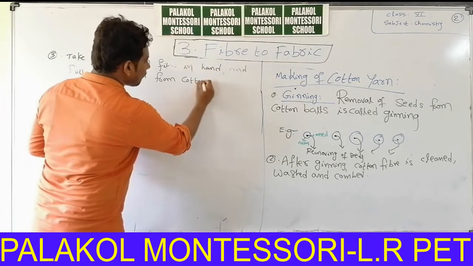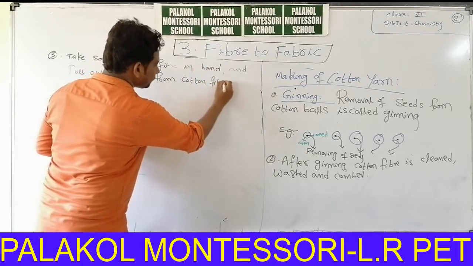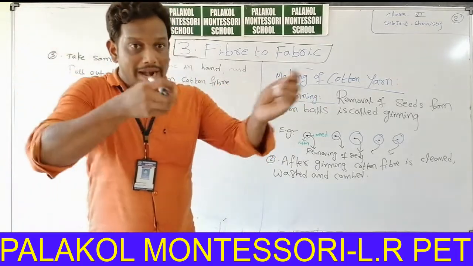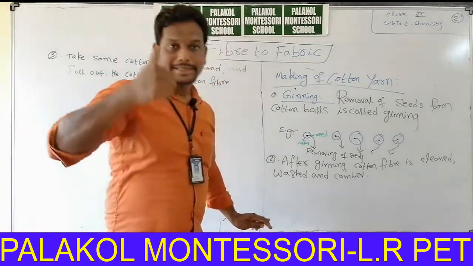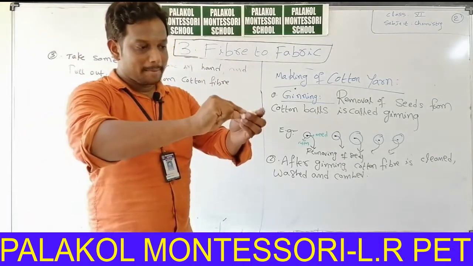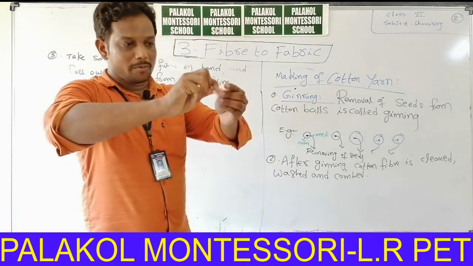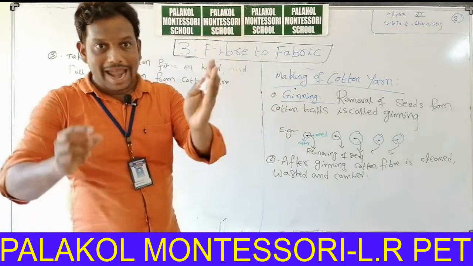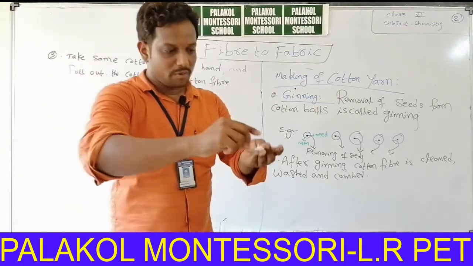This is a very important question for 8 marks. Pull out the cotton from this particular hand with the help of thumb and forefinger.